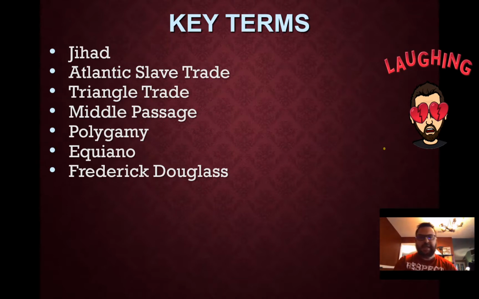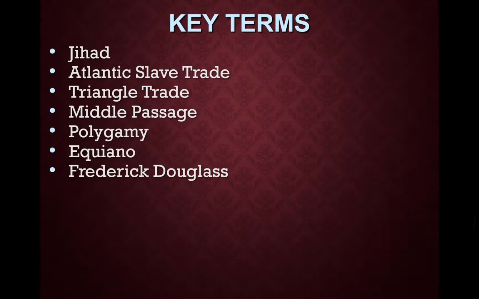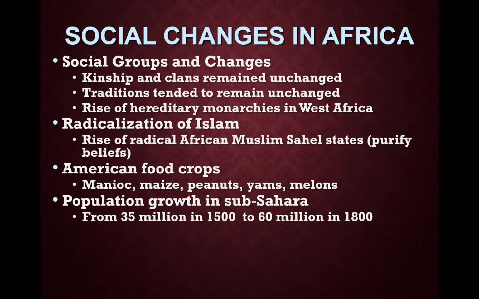Key terms for today are jihad, Atlantic slave trade, the triangle trade, Middle Passage, polygamy, Olaudah Equiano, and Frederick Douglass. Today, we're going to go over the social and economic changes in Africa as a result of European exploration, the impact on Africa in the early modern period, and African resistance to slavery and the effects of slavery during the early modern period. Let's talk about some of the social changes in Africa.